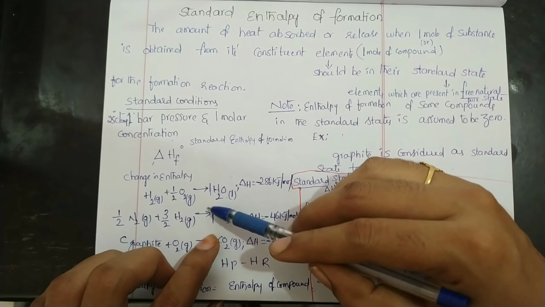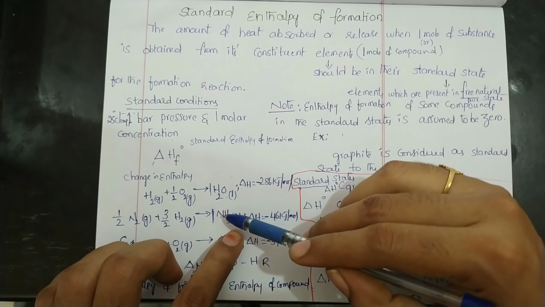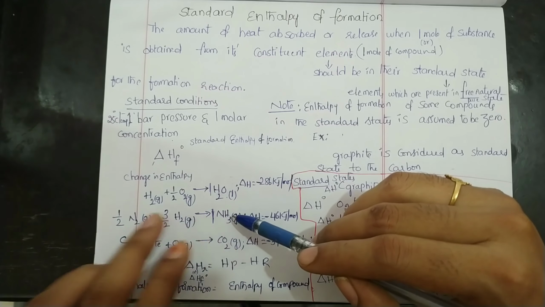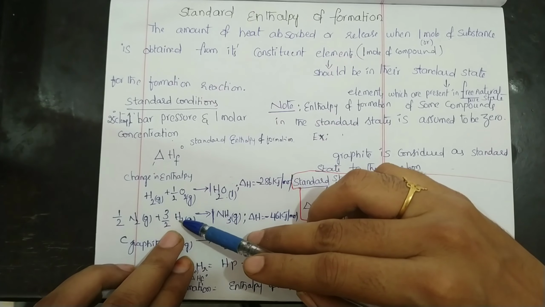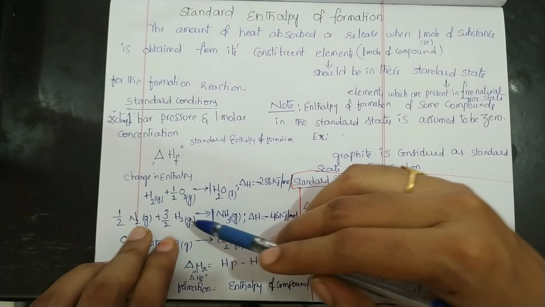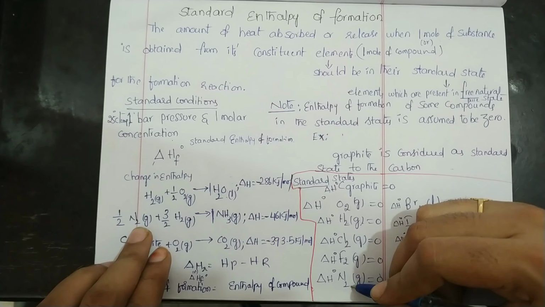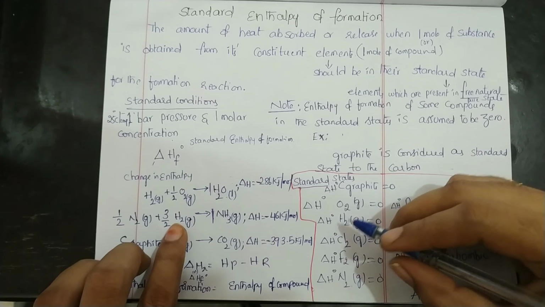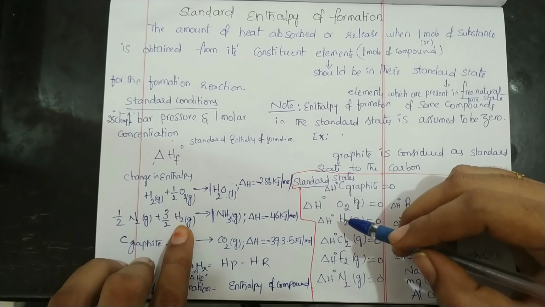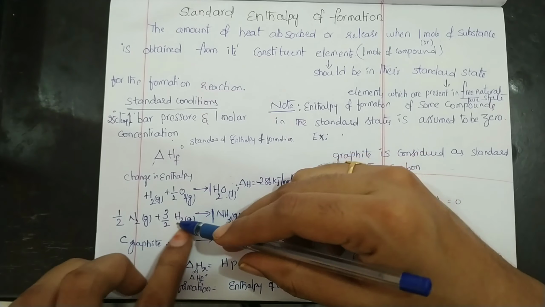To write the reaction for 1 mole of ammonia, write 1 mole of ammonia on the product side. What are the elements that ammonia has? Nitrogen and hydrogen. Write this nitrogen and hydrogen on the reactant side. Now you can write the standard states of nitrogen and hydrogen. What is the standard state of nitrogen? N2 in gaseous state. Next, the standard state of hydrogen is H2 in gaseous state. Write that standard state only. Now you can balance this reaction according to 1 mole of ammonia.